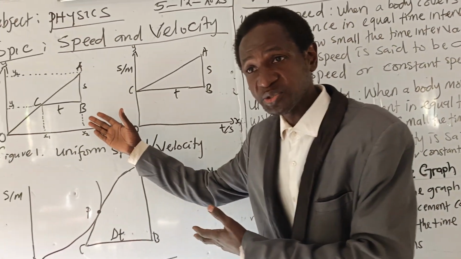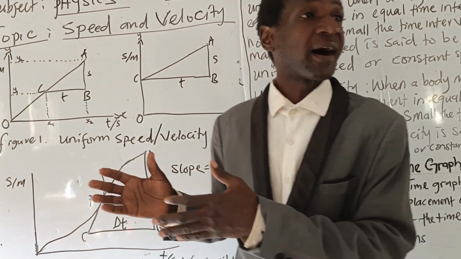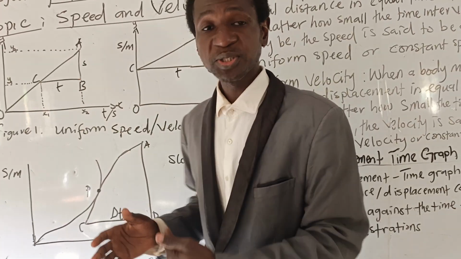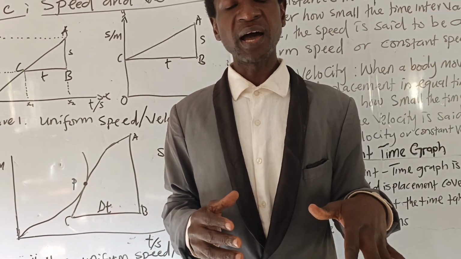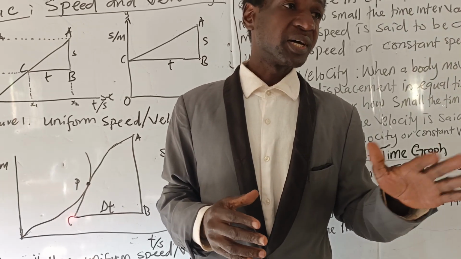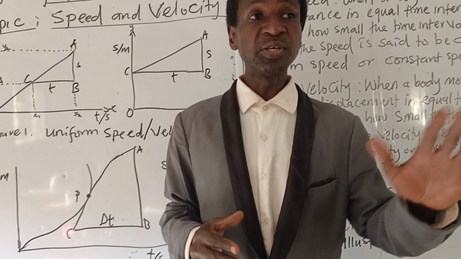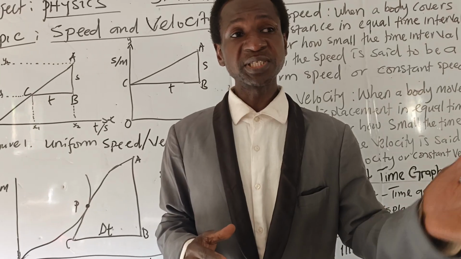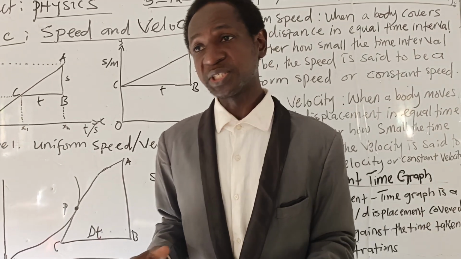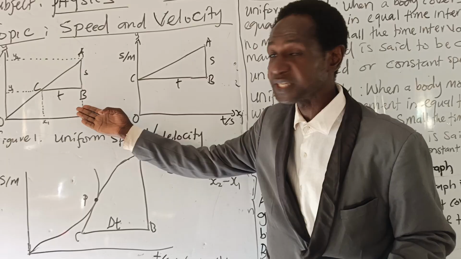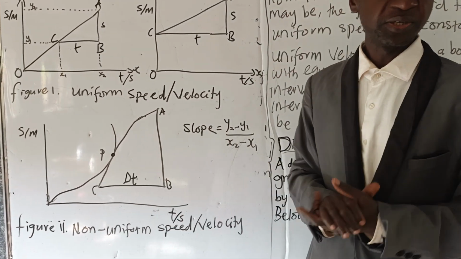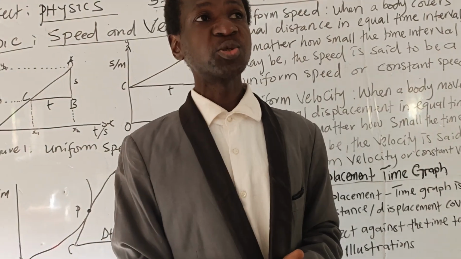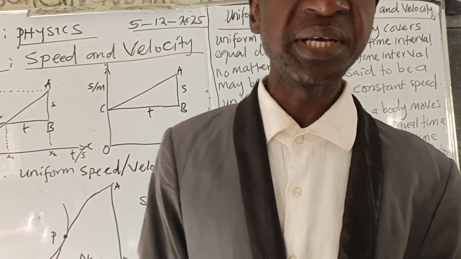And this illustration shows the difference between uniform and non-uniform speed and velocity. So this is uniform speed and velocity, and this is non-uniform speed or non-uniform velocity. So that is what we have today.